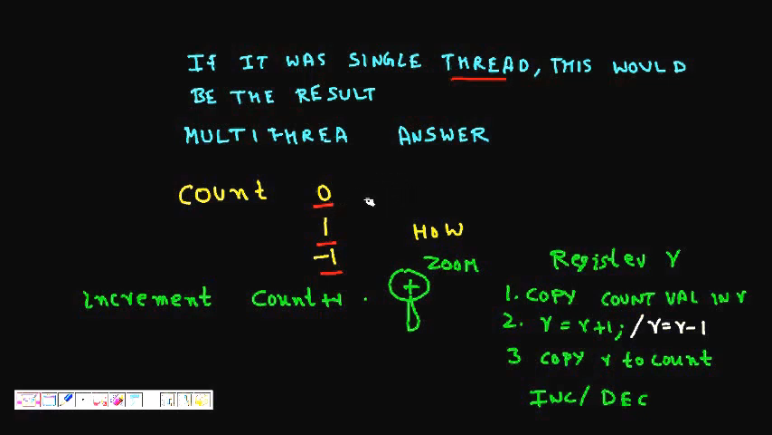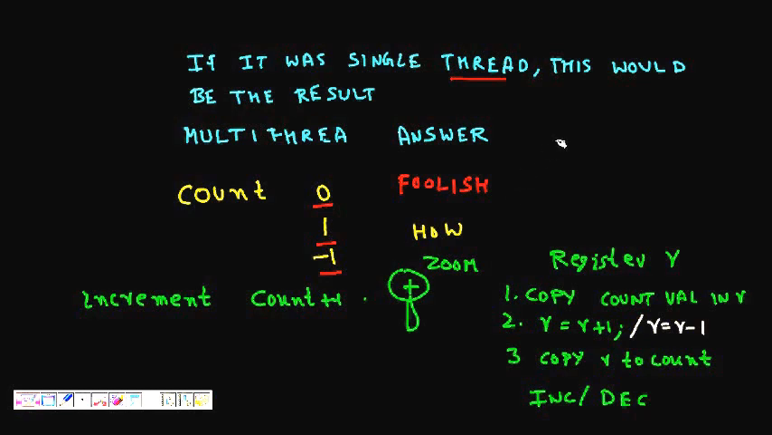Now you will say, why is that possible? It is such a simple thing, count plus plus, count minus minus. Why are two threads making it so complicated and giving such a foolish answer? They cannot even do 1 plus 1, 1 minus 1. Then why the heck would we use threads at all? But let's see first why the problem arises.